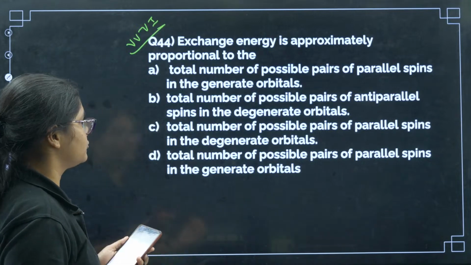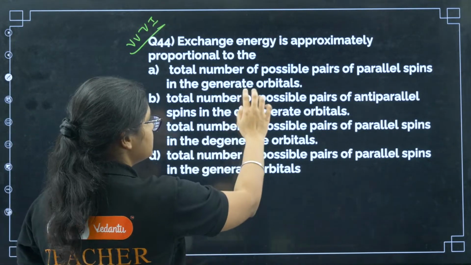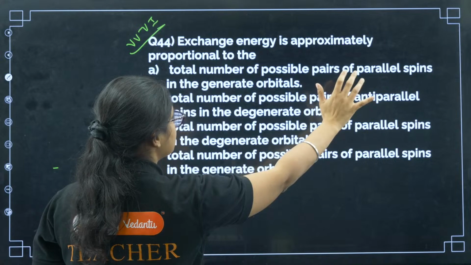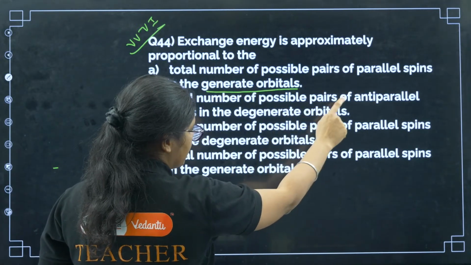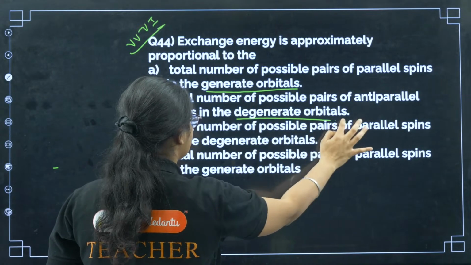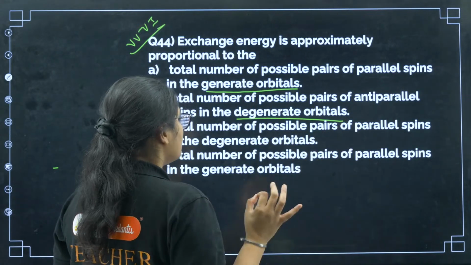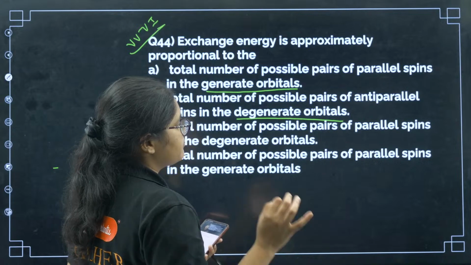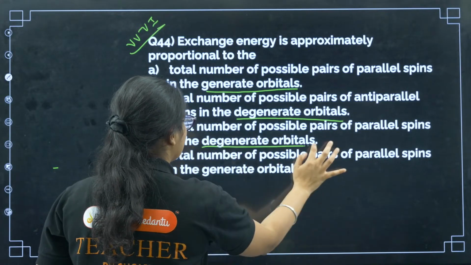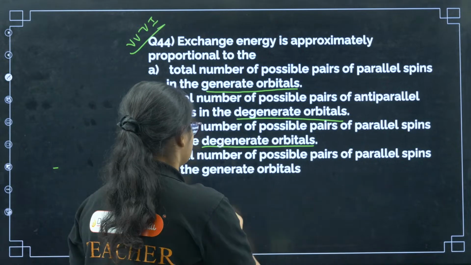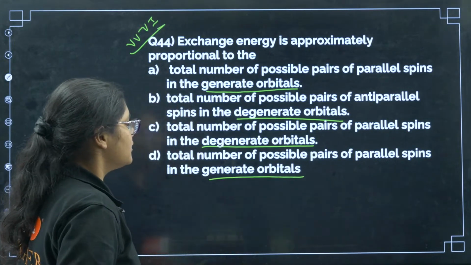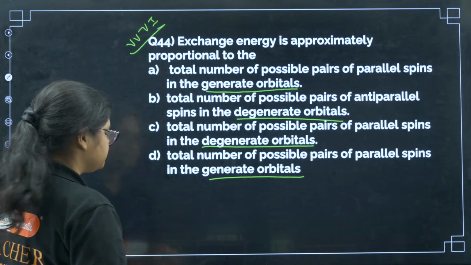Exchange energy is proportional to the total number of possible pairs of parallel spins in degenerate orbitals, total number of possible pairs of anti-parallel spins in degenerate orbitals, total number of possible pairs of parallel spins in degenerate orbitals, total number of possible pairs of parallel spins in the degenerate orbitals. Now degenerate orbitals means what?